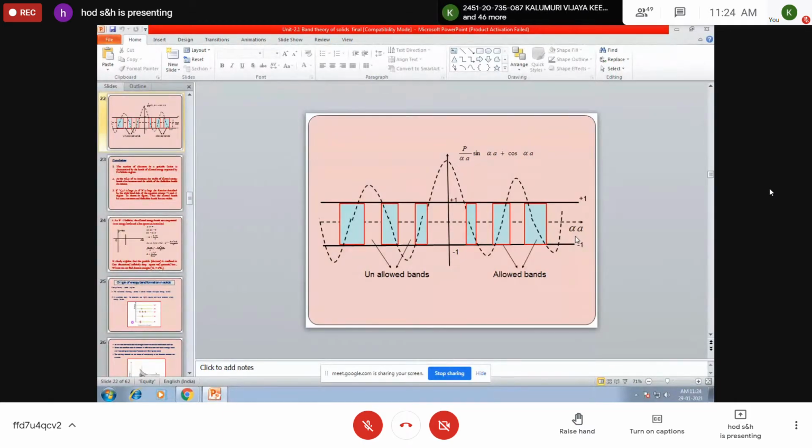And if you observe this graph, the energy spectrum of electron consists of a number of allowed energy bands separated by forbidden bands, because initially the electron can propagate from -1 to +1 value. This is the portion where the electron can easily move. But after that, when the value crosses +1, it is not permitted for the electron. So with its natural energy, it cannot move to the higher energy level. So there is a gap which is called the forbidden energy gap.